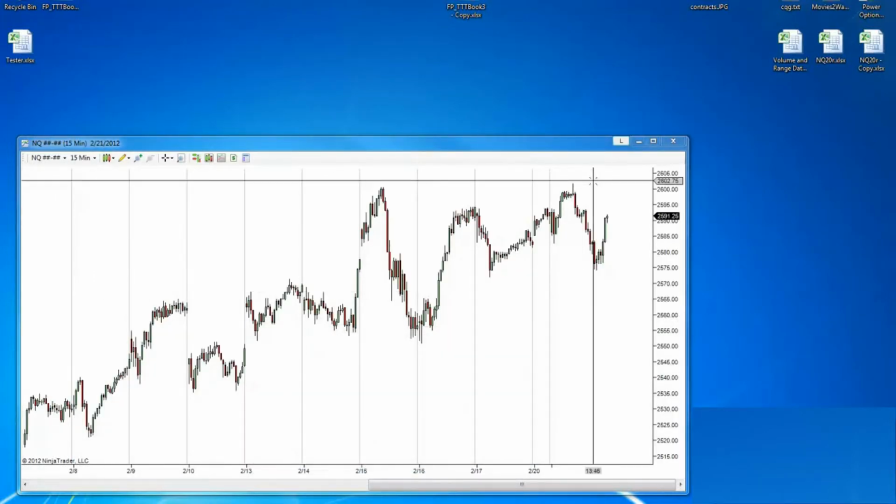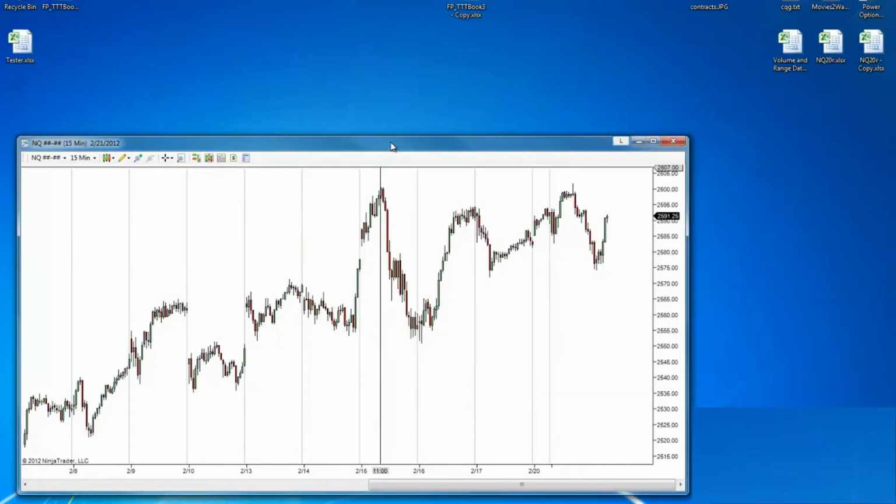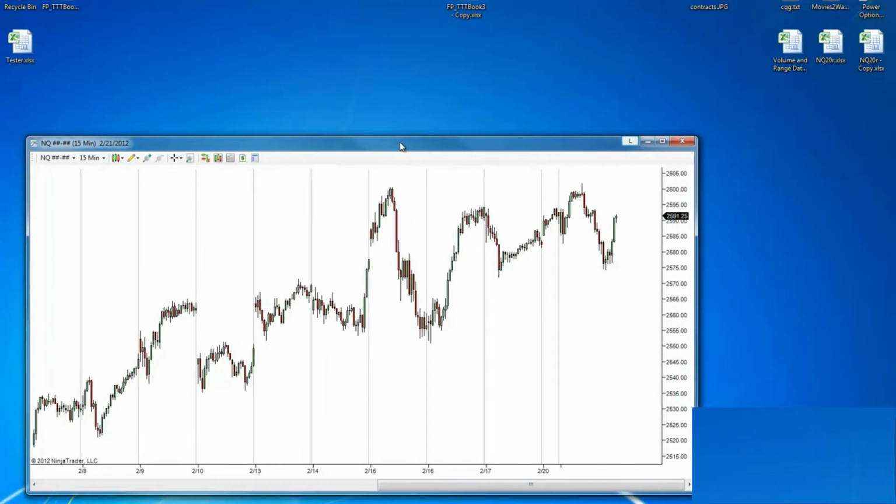Hey, what's up guys? This is Forrest here, and I'm just going to go over how to actually put the indicator on the chart and how to get data into your Excel sheet.